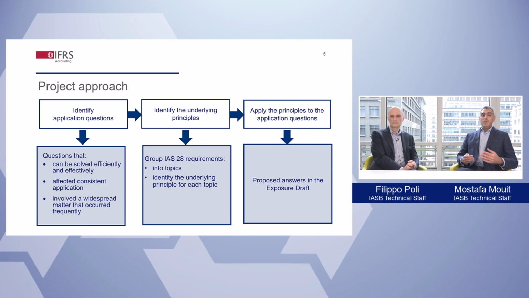Also, to complement the proposed amendments to IAS 28, the IASB is proposing new disclosure requirements that will enhance the information about these investments. We will illustrate all these proposals in the second and third parts of the webcast.